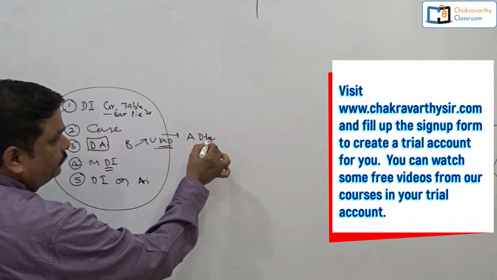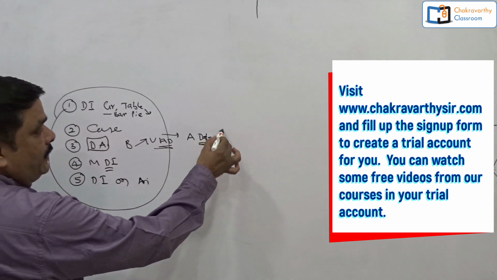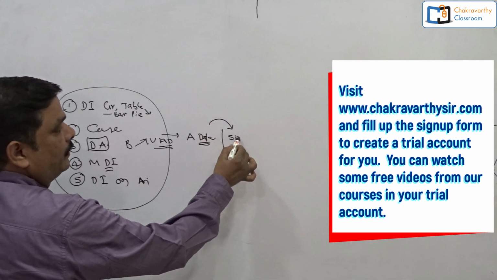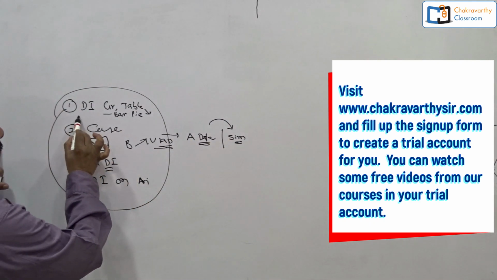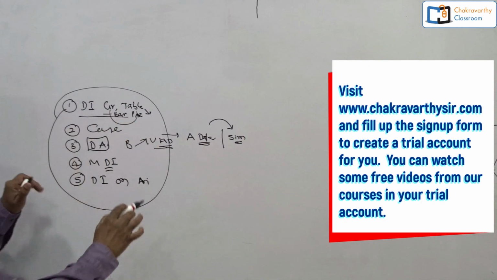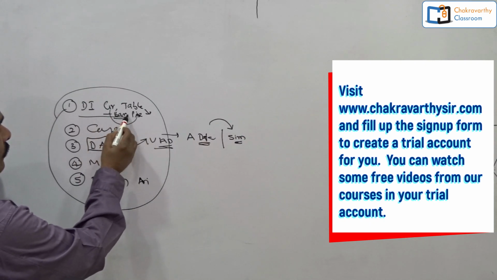Then after that, find the answer after simplifying the data. That's it. So suppose they have given DI based on one graph and table. Many times they give one question based on one graph and table.